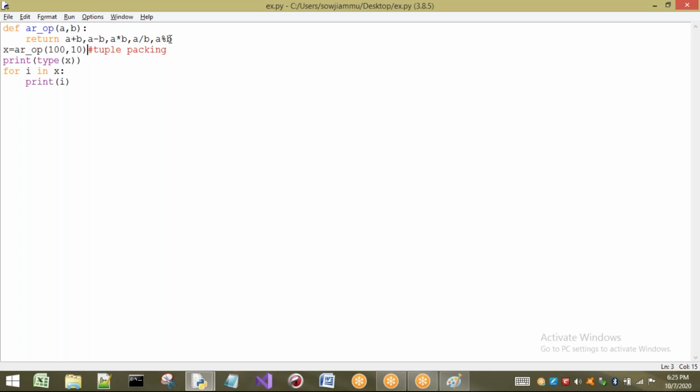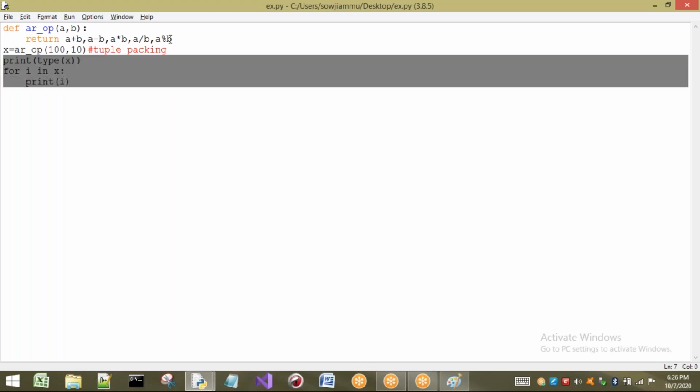Okay. So this is about returning multiple values from a function. Now, a very important concept we are going to discuss: arguments and parameters. What is meant by an argument? What is meant by a parameter? I will take this example and explain it.